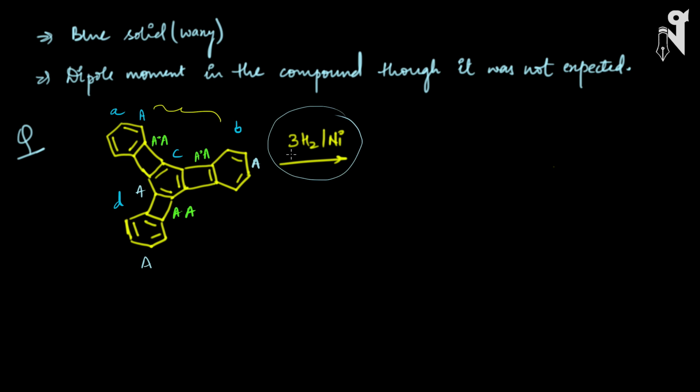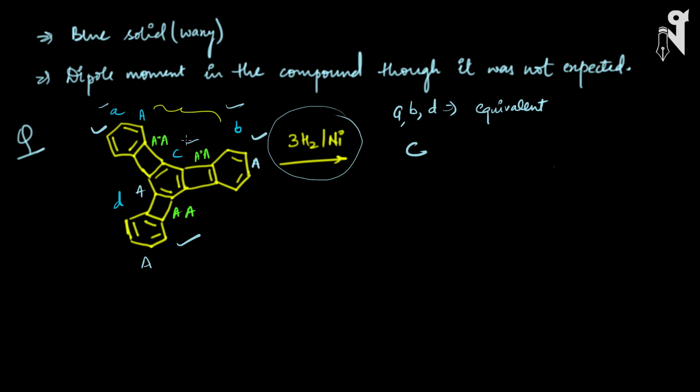So now when hydrogenation has to happen, there are four positions as I mentioned, A, B, C, and D. If we do hydrogenation on A, B, or D, all the three positions are equivalent. Basically, it won't make any difference if I hydrogenate A, or if I hydrogenate B, or if I hydrogenate D.